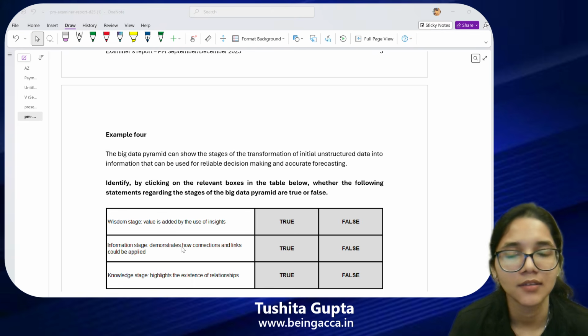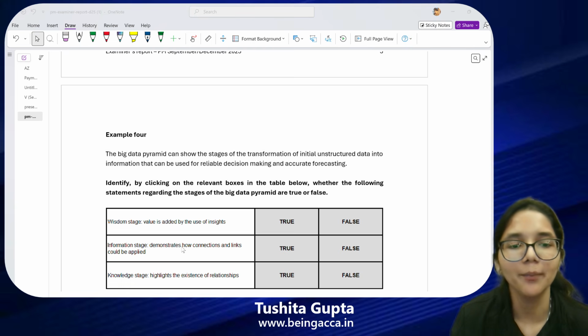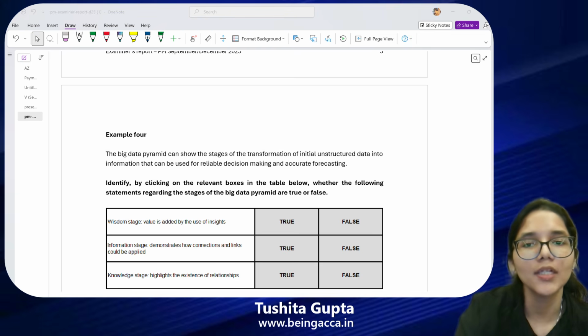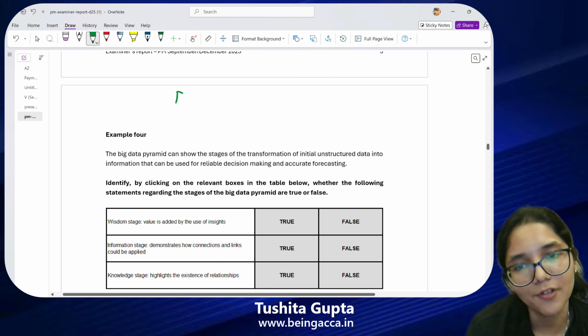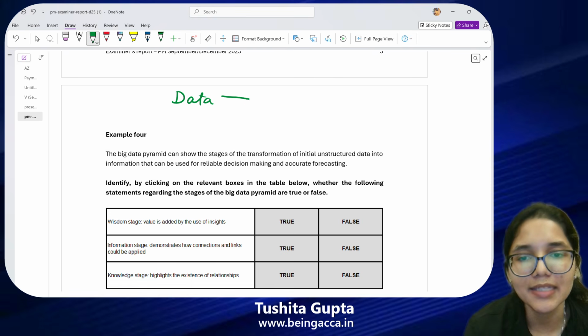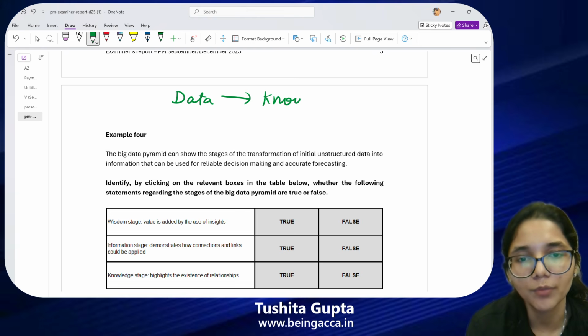Okay. All right, so let's discuss this together. Before I break down statement by statement for you, let's first quickly revise the concept. The big data analytics that we've studied as part of chapter number 1, what is the order in which we go about it? First of all, whatever systems are there in the company, they collect the data. Using that data, what do we convert this into? We convert that data first of all into information.